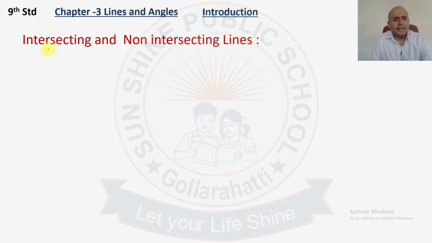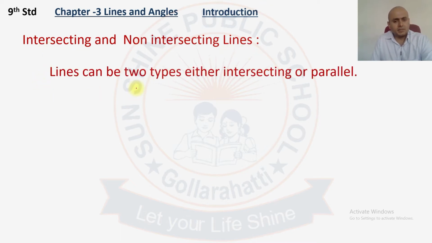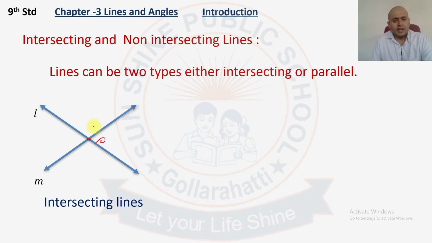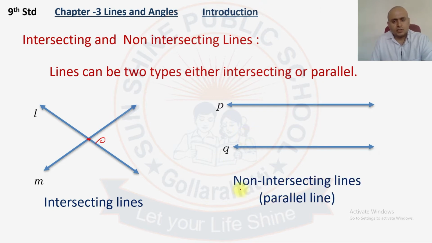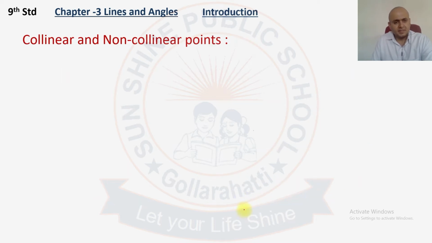So let us learn intersecting and non-intersecting lines. Lines can be of two types, either intersecting or parallel. Line L and line M both intersect at a point O. These are called intersecting lines. The lines P and Q are two lines that never intersect, and they are called parallel lines. So non-intersecting lines are also called parallel lines.